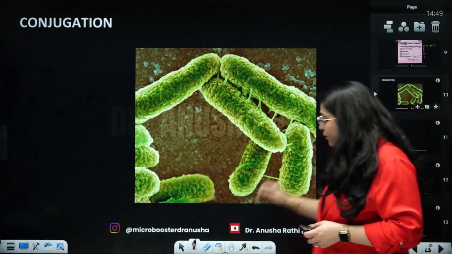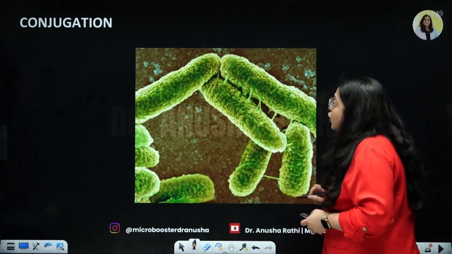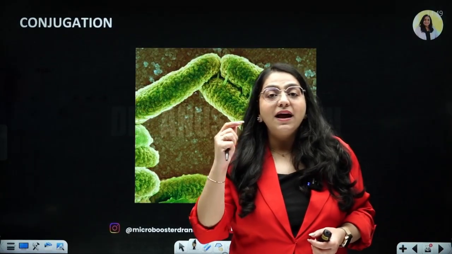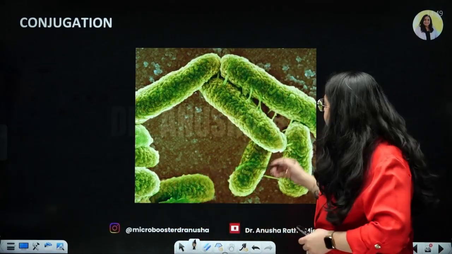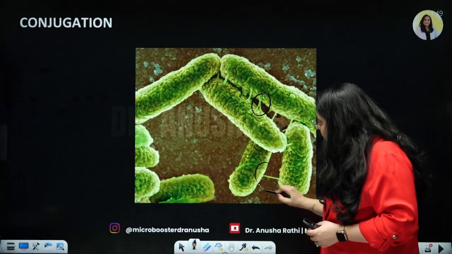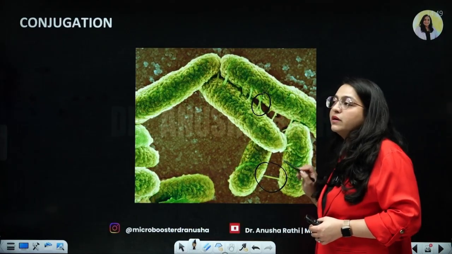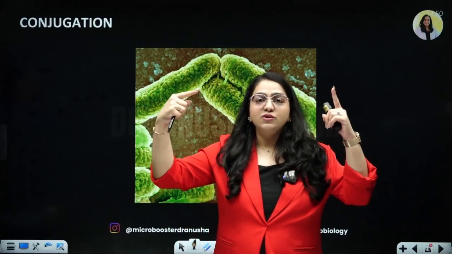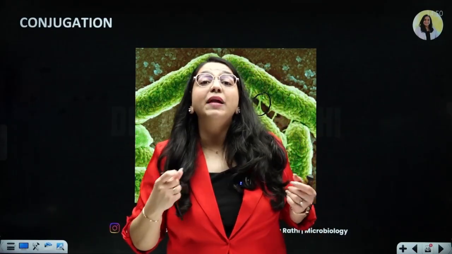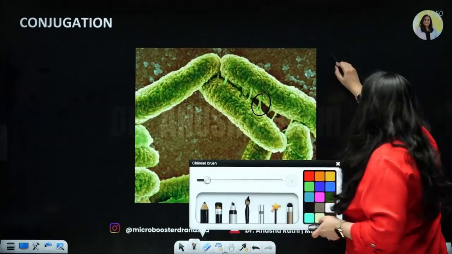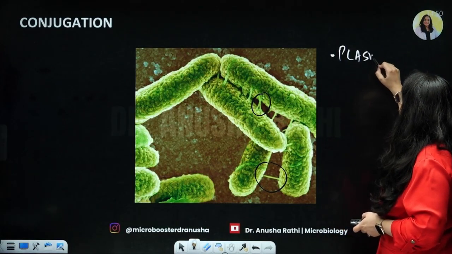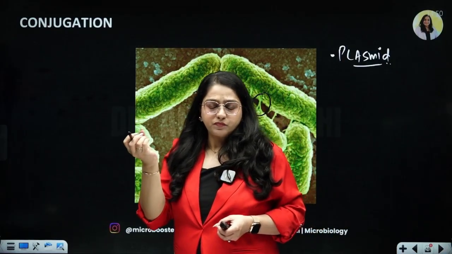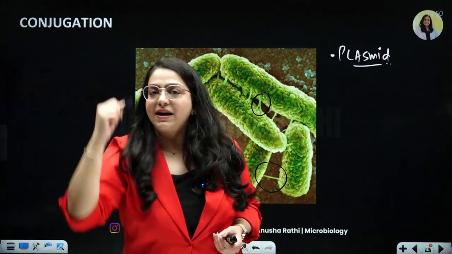You have seen now, this is a beautiful image that I've picked up. You all know that these pili or fimbriae that the bacteria have, some pili are specialized because they have the ability to produce these conjugation tubes, like these tubes for intercommunication between the bacteria. So the prerequisites for conjugation is, one is this conjugation tube formation and second is plasmids. What are plasmids? You know that plasmids are these little free DNA components or small chromosomal material which is roaming about freely in the bacteria.